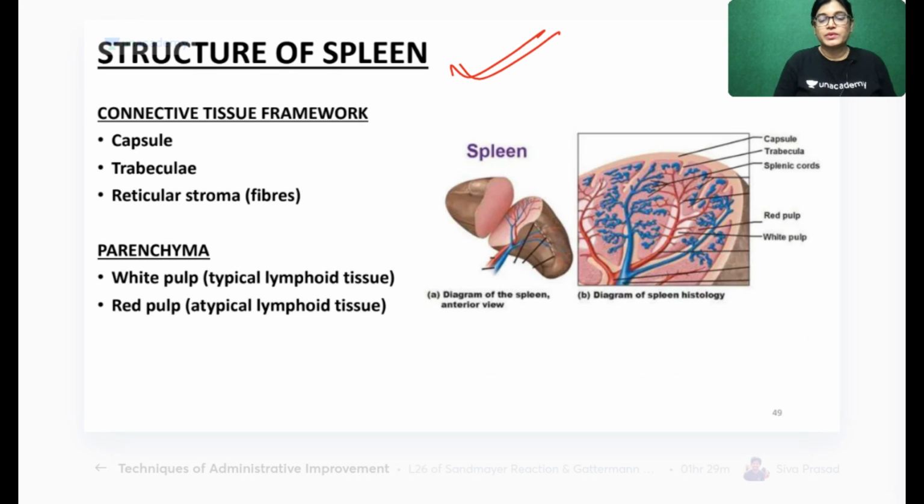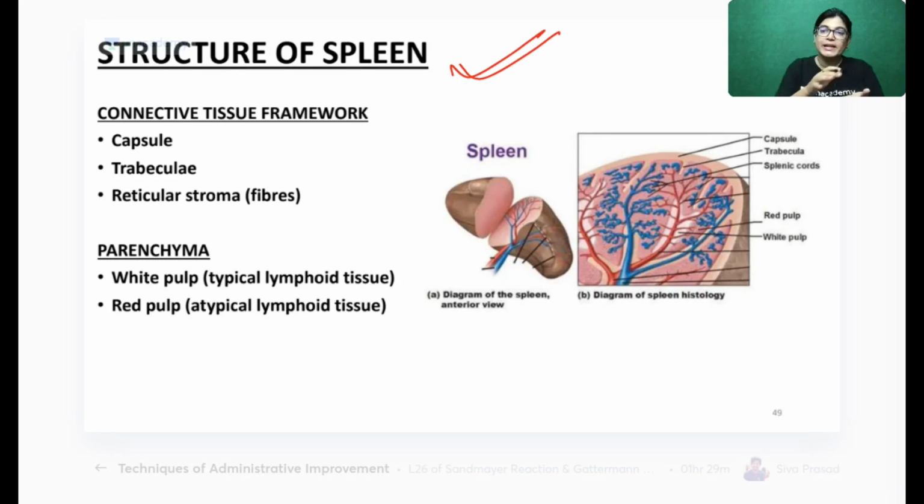Now I will switch to the histology part. So let's start with the histological aspect of the spleen. Histology of the spleen will be easy for you to understand because a few points will be similar to the lymphatic structure. This also has a connective tissue framework and a parenchyma. But when we talk about the spleen, its parenchyma has white pulp and red pulp. Why is it called white pulp and red pulp?